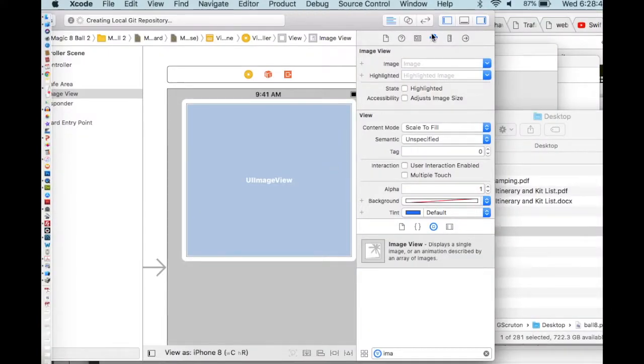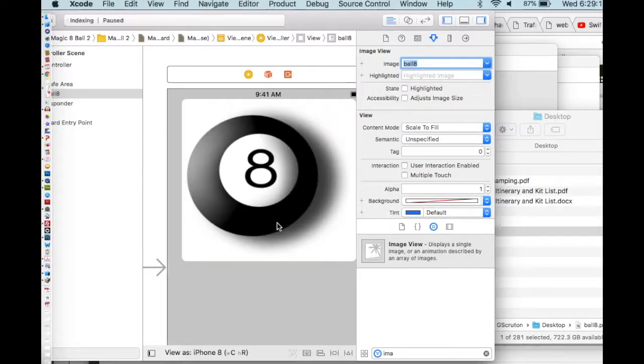We can look at this using the Attributes Inspector, I think this is called. If you just hold your mouse over it, it'll tell you. Attributes Inspector. In here, we can go and get the image. It tells us the image's name, and right now we don't have one. So if I choose ball 8, we should see it.